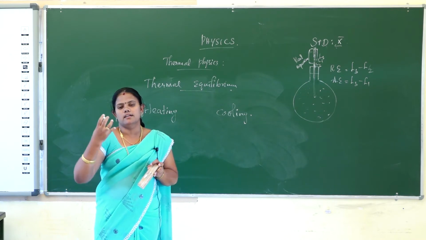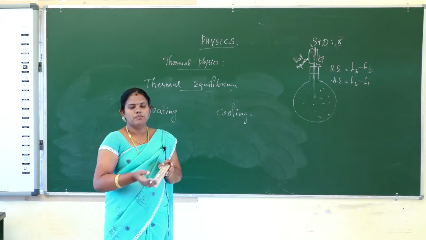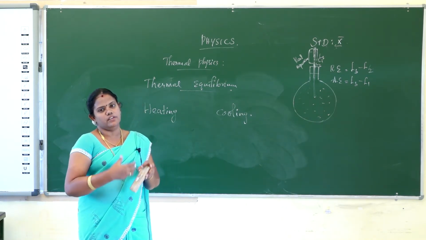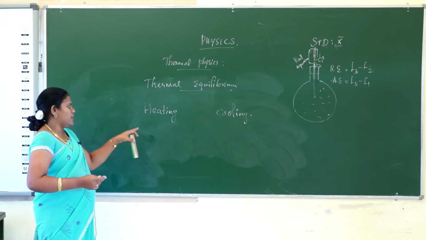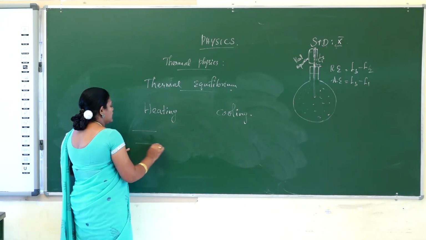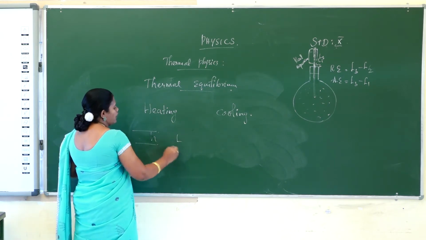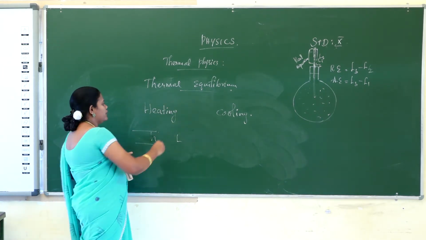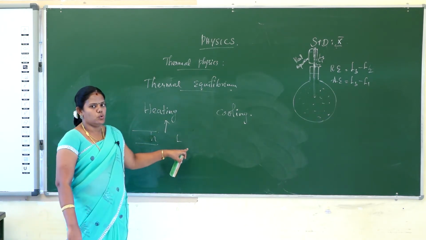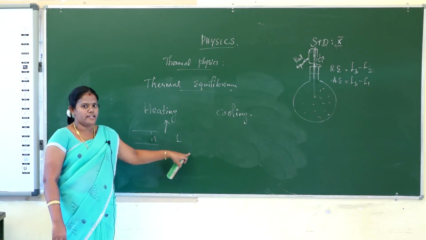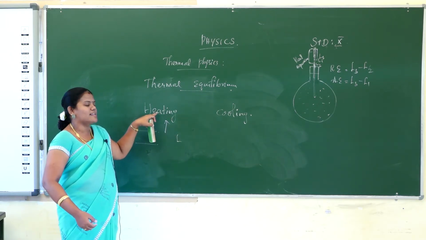The heat in the hot coffee will be transferred to the surroundings. The surroundings will gain the heat energy from the hot coffee. So first, the heat energy will be transferred from the higher-temperature body to the lower-temperature body. The lower body is getting heat, and that phenomenon is heating. The energy is transferred from hot to cold, so from high temperature to lower temperature. The lower-temperature object gets the heat, and that phenomenon is heating.